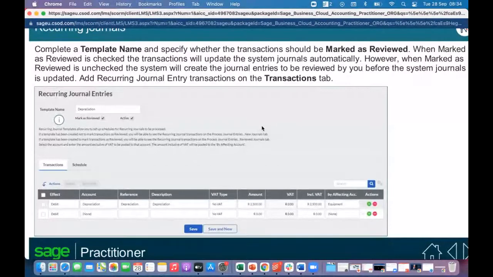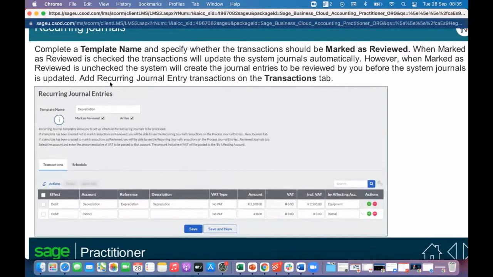Maybe when you put in the amount, you weren't sure what it was going to depreciate at. So it gives you the opportunity to rectify or review the transaction before passing it, because once you've passed it, it's obviously going to affect your books.